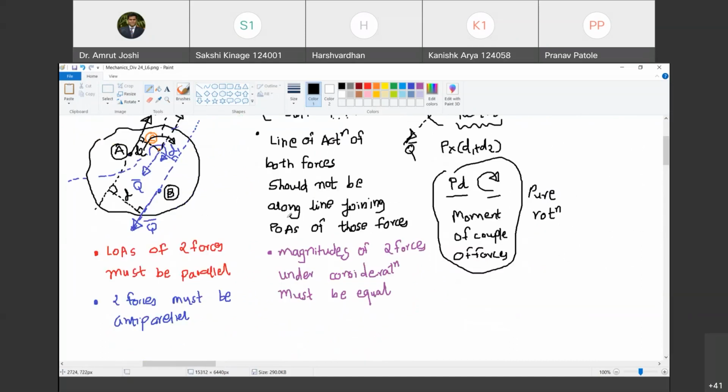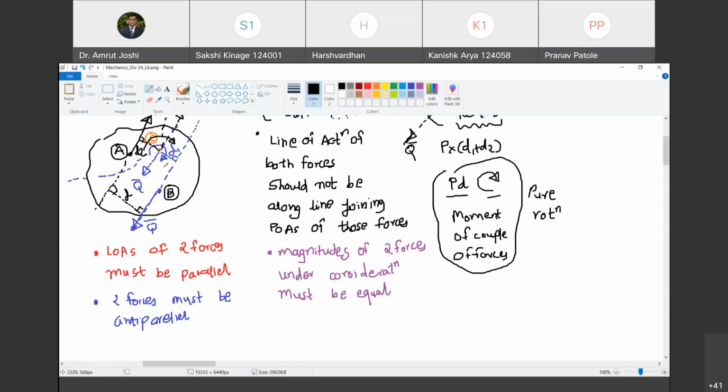Great. Now we are going to extend this thought experiment for deep insight into this moment of a couple of forces. Now instead of considering point C within the line of action of forces, you can imagine that this point C can be anywhere within the lines of action of these two forces and you are going to derive the same result. Do you agree with me?